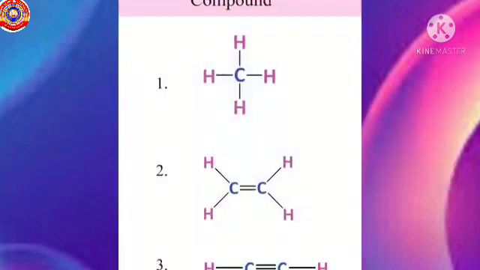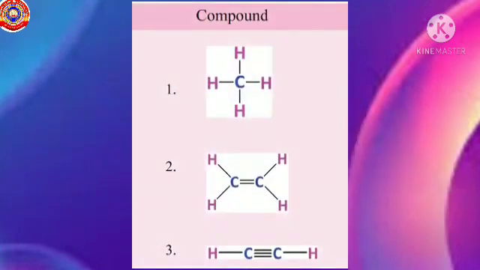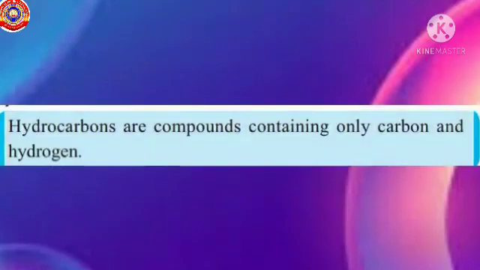Now see the table. What type of bond does carbon show in the following compounds? Yes, in the first compound you can see a single bond. In the next 2 compounds you can see the presence of double and a triple bond. These types of compounds are generally known as hydrocarbons. Hydrocarbons are compounds containing only carbon and hydrogen.